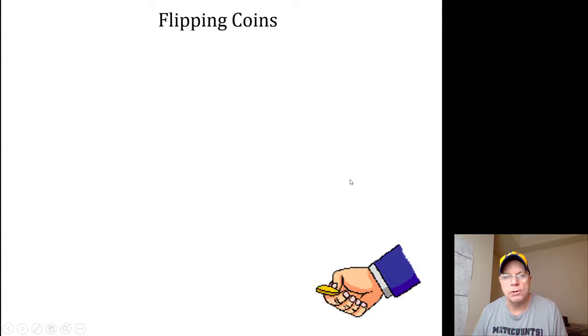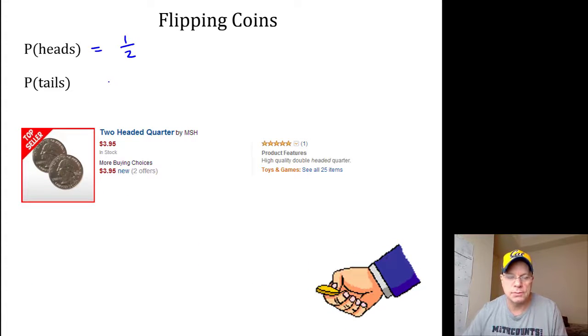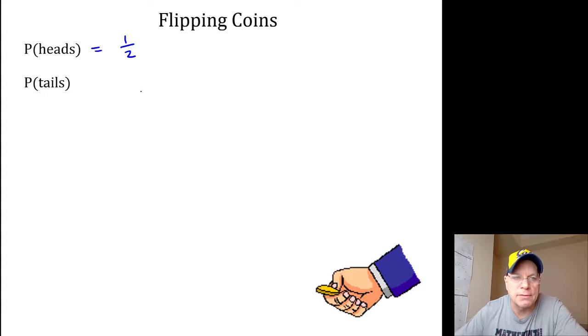Okay, now your notes start with this kind of simple example. If you flip a coin, the probability of heads is 1/2. The probability of tails is, oops, I got ahead of myself. Probability of tails is also 1/2.